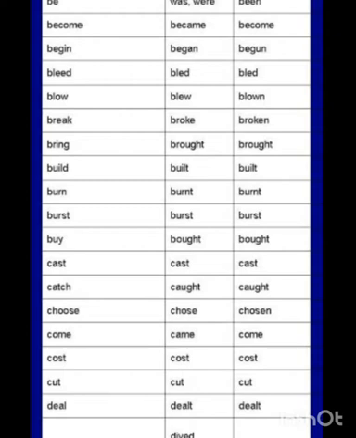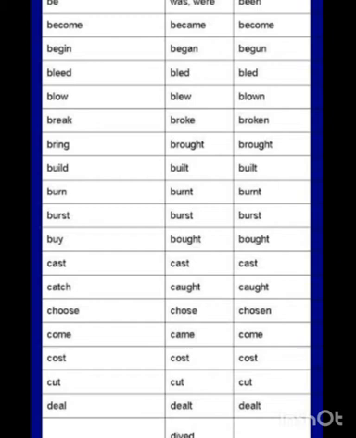Next is break, broke, broken. Bring, brought, brought. Build, built, built. Burn, burnt, burnt. Burst, burst and burst are same. We often use this word in terms of balloons. My balloon got burst. So burst. Okay. Next, buy, bought, bought.